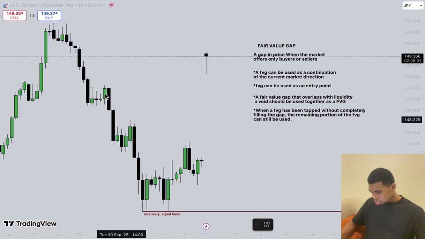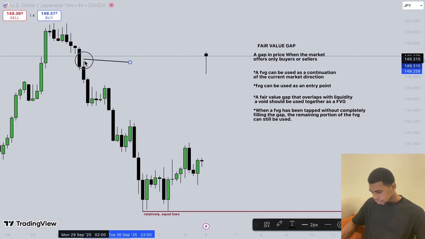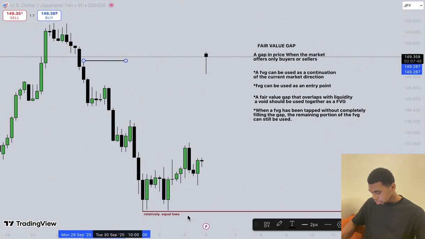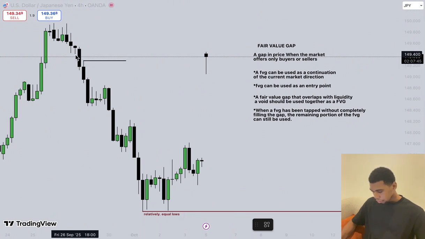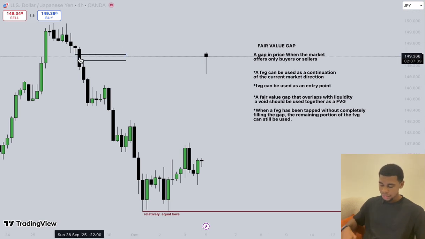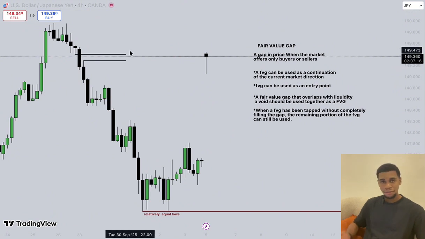So you do something like this: from the wick high of the next candle and the wick low of the previous candle. From the wick low of the previous candle and the wick high of the next candle, this gap inside here, this downside, this is what we call a fair value gap, because inside here only sellers were present. Do you understand? So that's what we call a gap in price. And the market tries to balance things like this, because this is an inefficient price delivery.